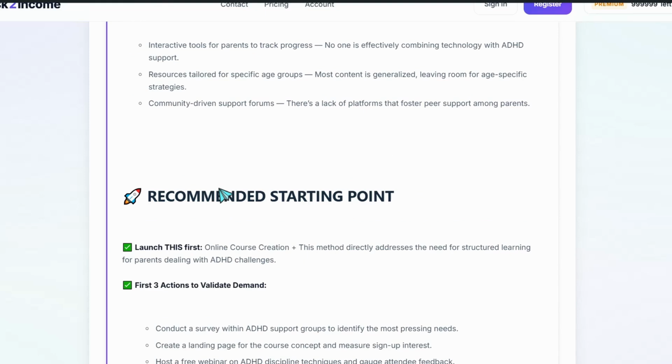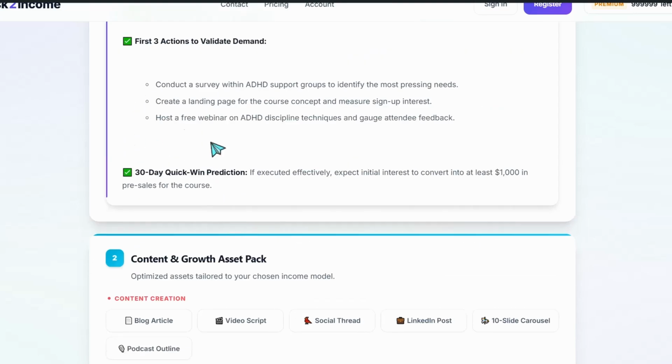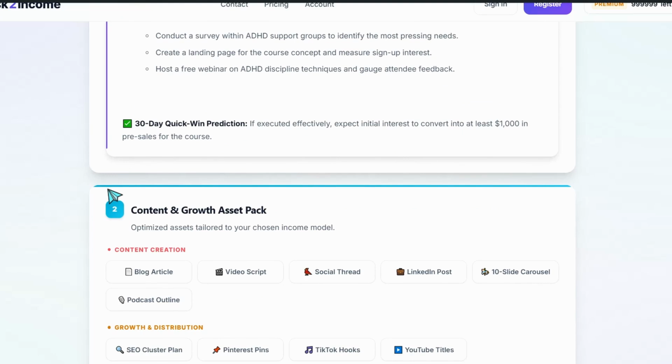If you're interested in a specific niche, you can narrow it down to a unique angle and a specific sub-niche. And for sure, regarding this niche, when you want to create your own content for YouTube videos, social media, blogs and so on, you can go to the content growth asset pack.